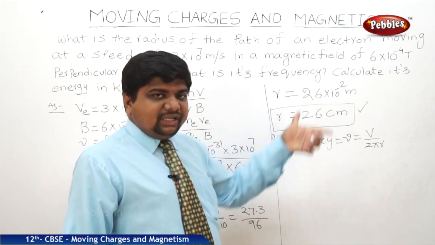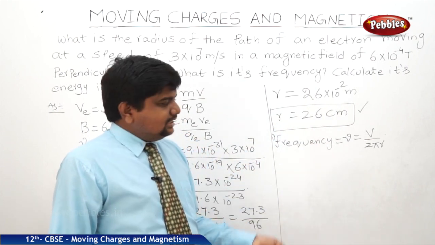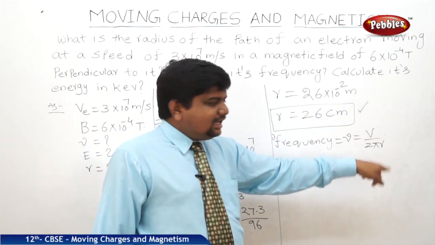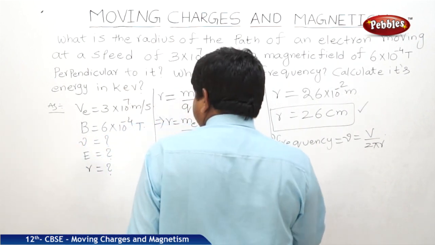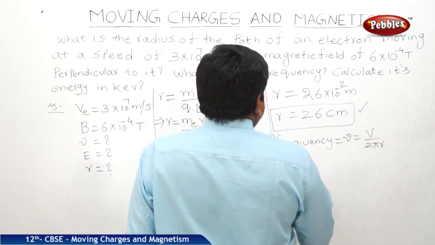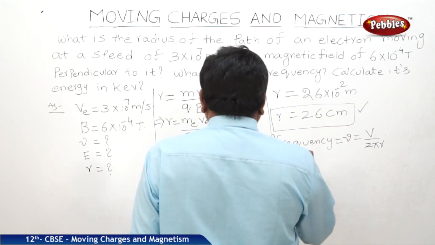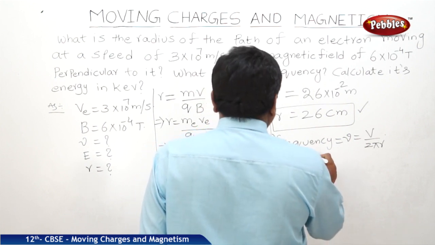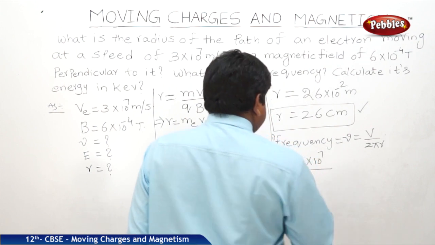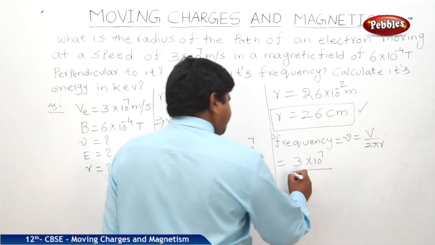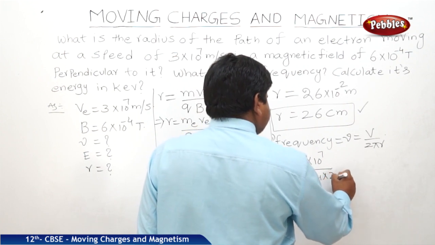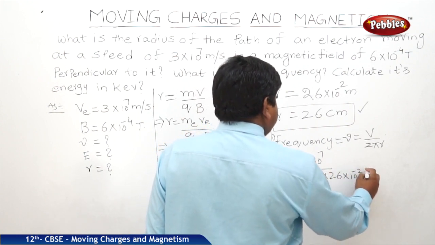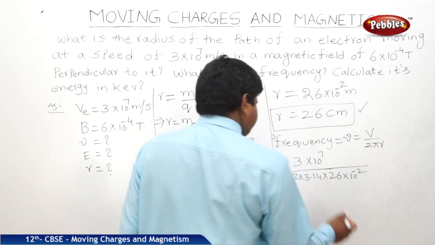Time period is equal to 2 pi R by V, distance by velocity, and nu is equal to 1 by T, that's why V by 2 pi R. The velocity of this electron is 3 into 10 to the power of 7 meters per second, divided by 2 into pi, which is 3.14, into the radius 26 into 10 to the power of minus 2.